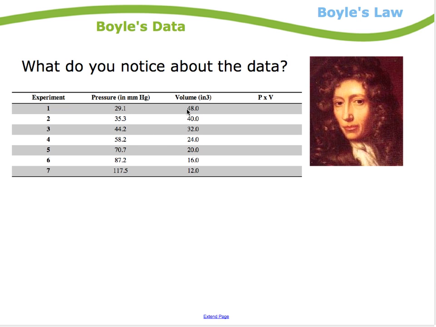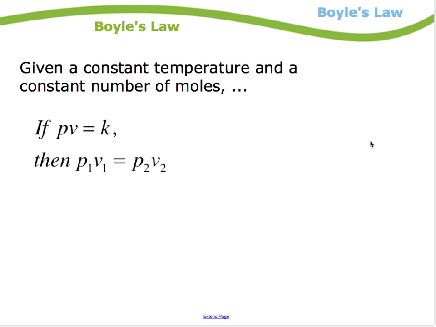Now, if you take a look at these, and try this on your calculator, just take this number and multiply it by this number. That's what P times V stands for. And you'll notice that in every case you get a number that's very, very close to being the same number. And that's the relationship that he came up with. So he said, given a constant temperature and a constant number of moles, the product of the pressure and the volume of any system will be a constant.